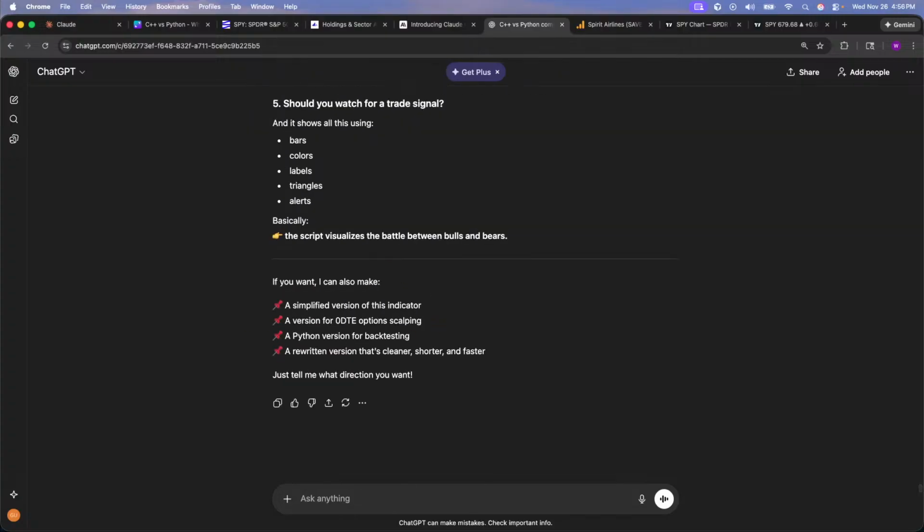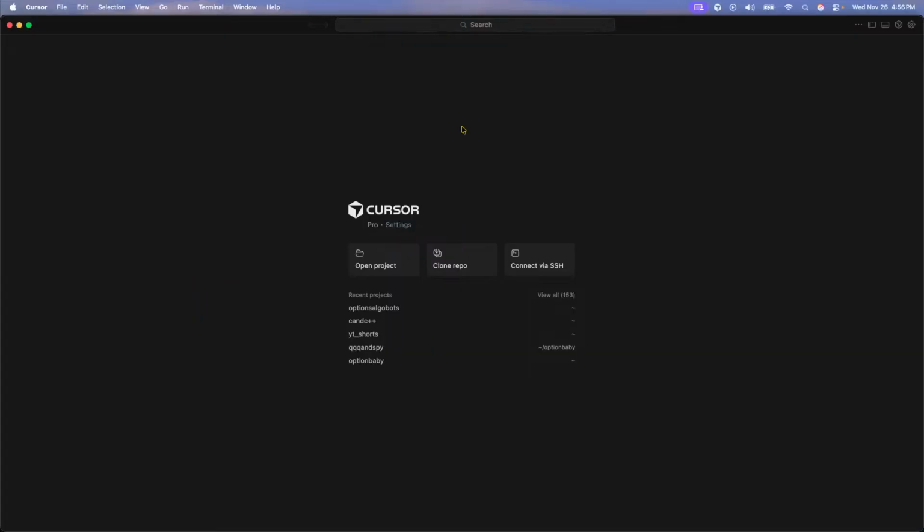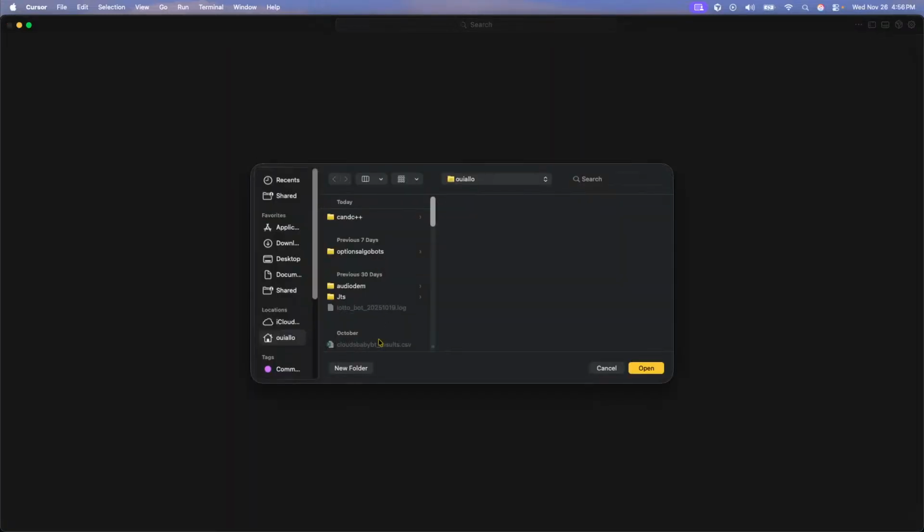All right, so what I'm going to do is take this now, and then we're going to go to Claude Code. But in order to do that, I need to switch over to Cursor. Here we go. Now I'm in Cursor. This is my code editor of choice. Cursor is built on top of Visual Studio, so if you're used to using Visual Studio, it's the same thing.